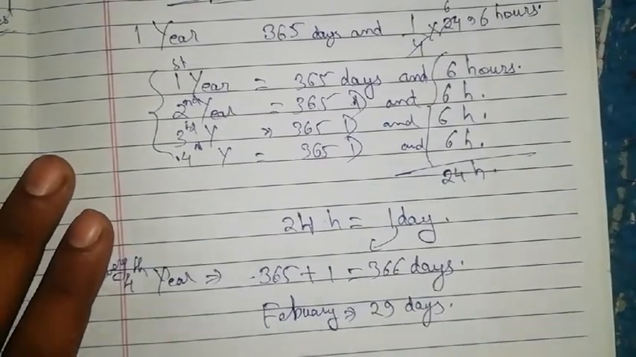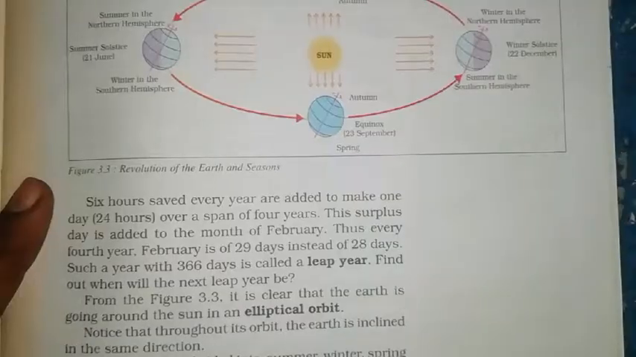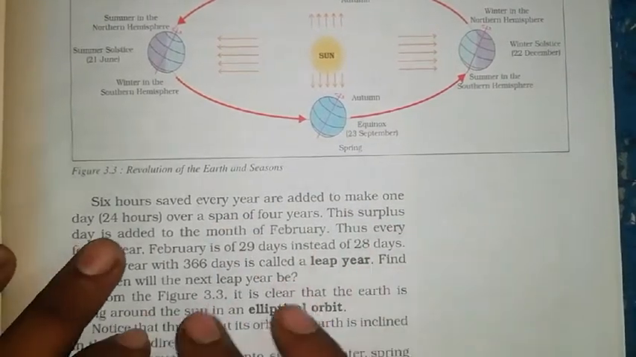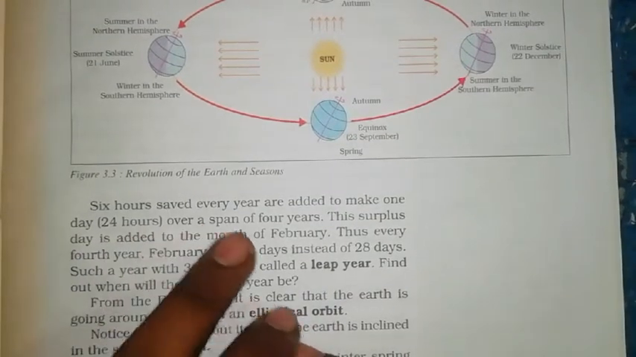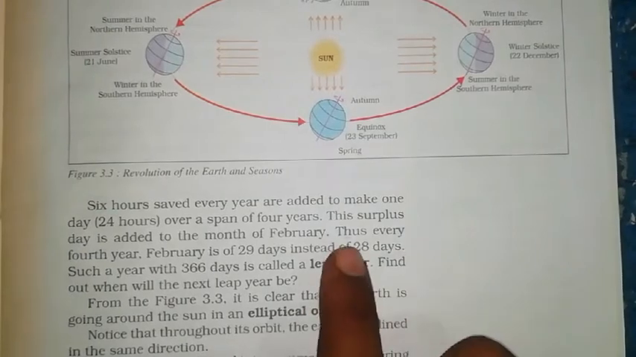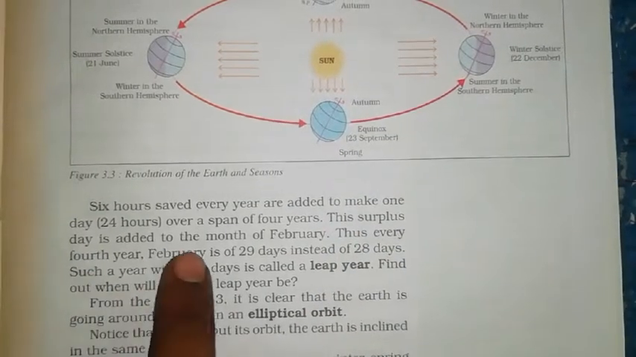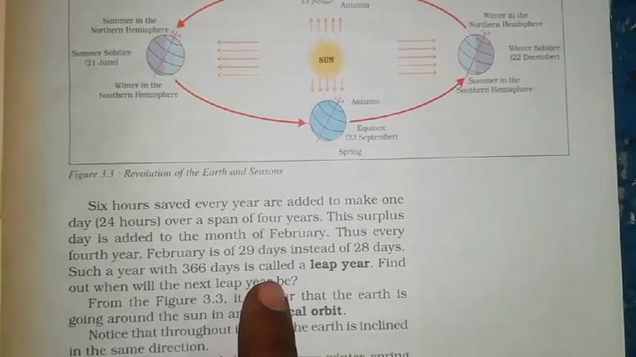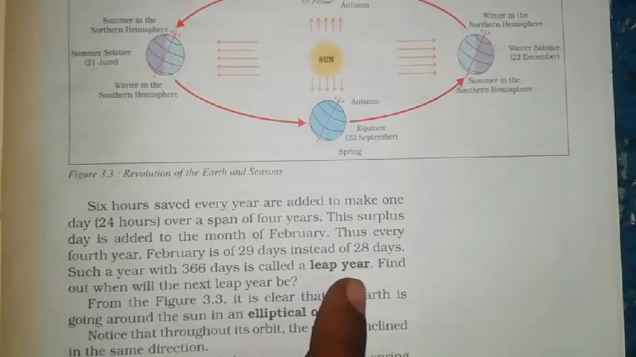Now let us move further. The 6 hours saved every year are added to make 24 hours over a span of 4 years. This process I have discussed with you. So this surplus day is added to the month of February, because whenever there is a leap year, February will be of 29 days instead of 28 days.